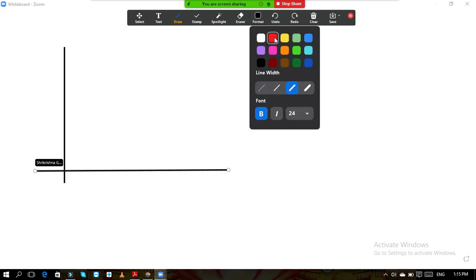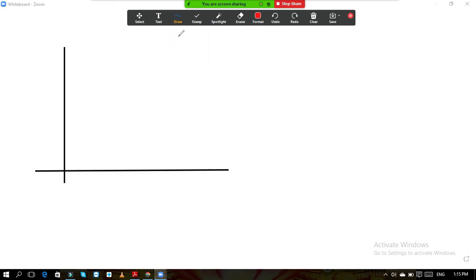This is your y-axis, and this line is the x-axis. On the x-axis, strain is there, and on the y-axis, stress is there. Now we will draw the diagram, the stress strain curve. On this strain axis, you will see the value here is 0.